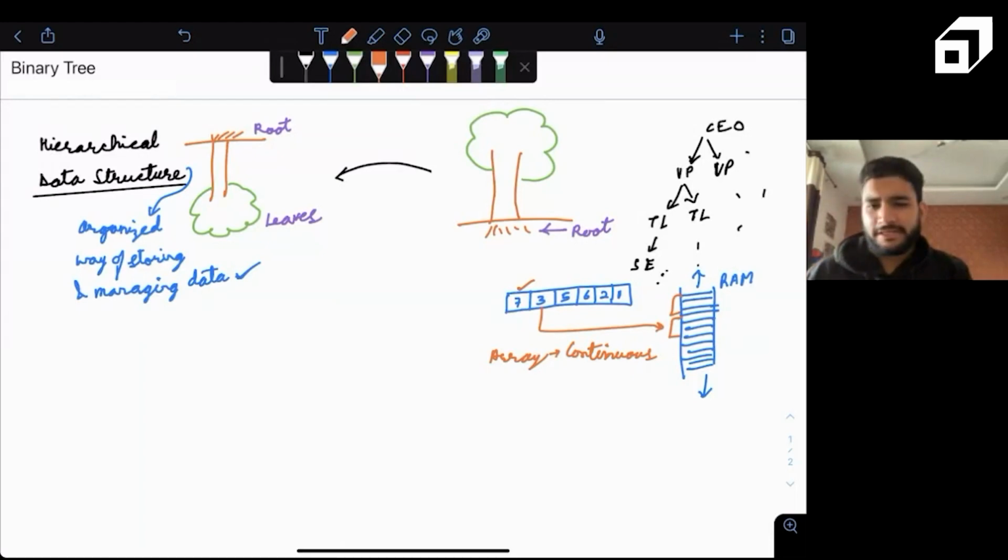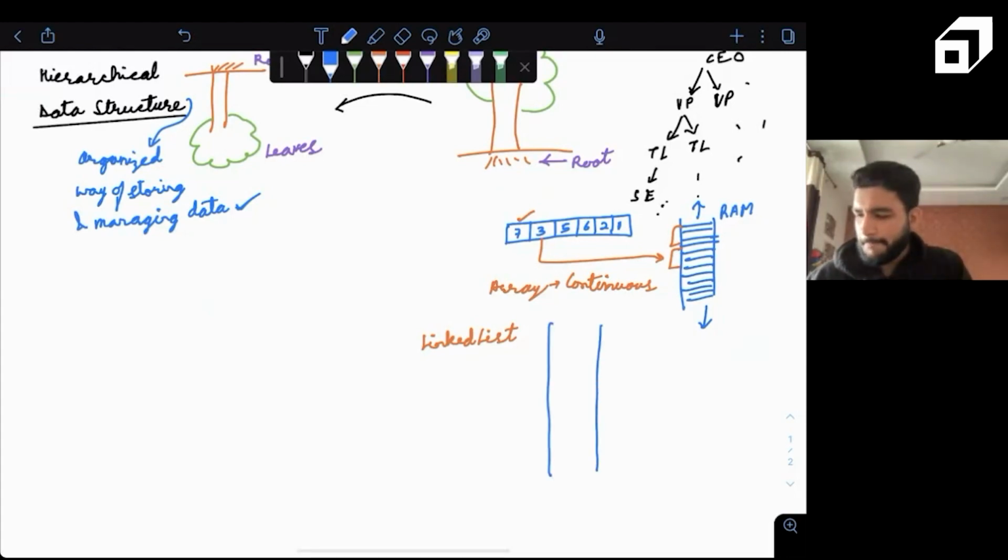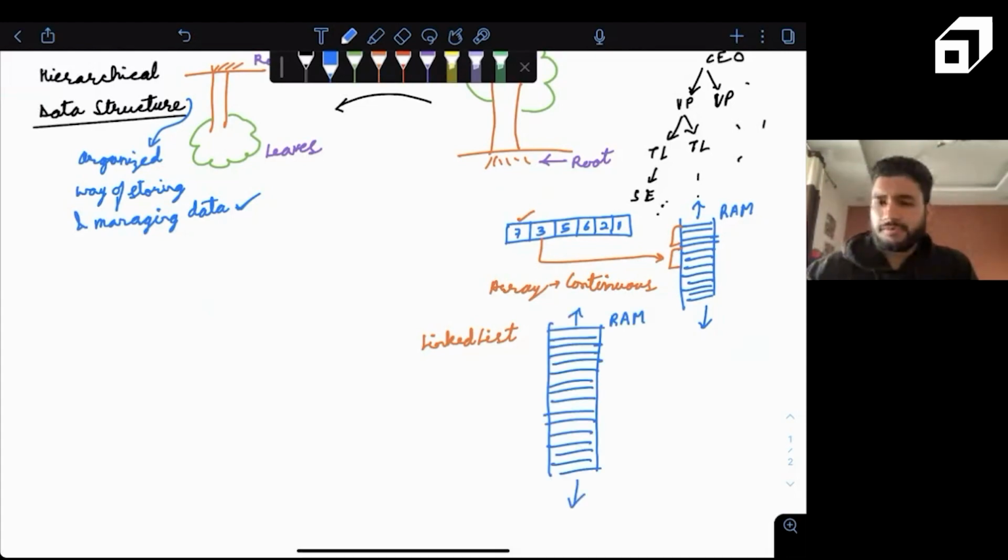if we talk about linked list, it basically says it is not continuous in memory allocation. Now, when we say linked list, we can have one node if this is our RAM. And let's suppose one element is present over here. Let's suppose you want to store element number 7, then element number 3, then element number 5.